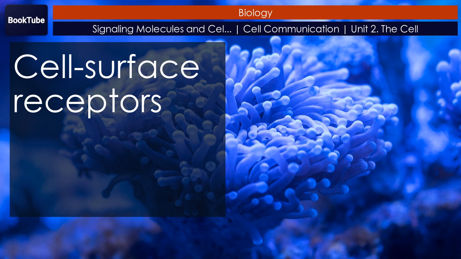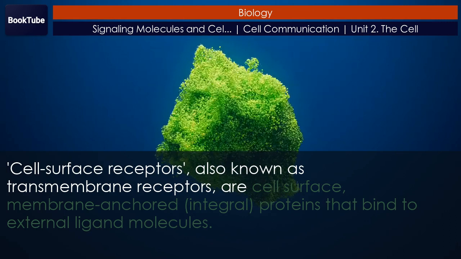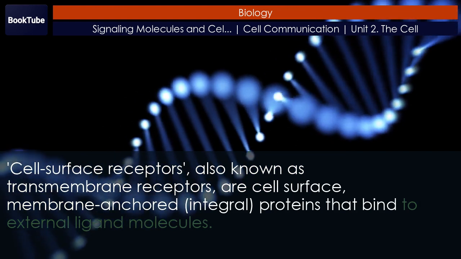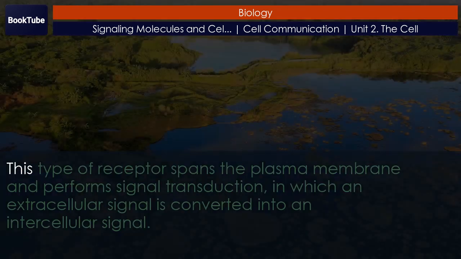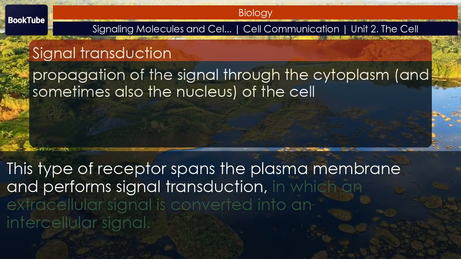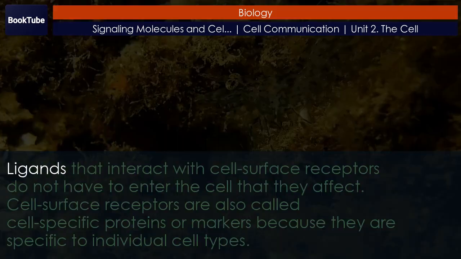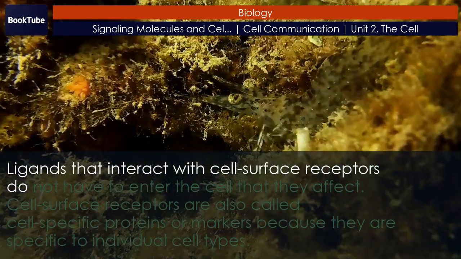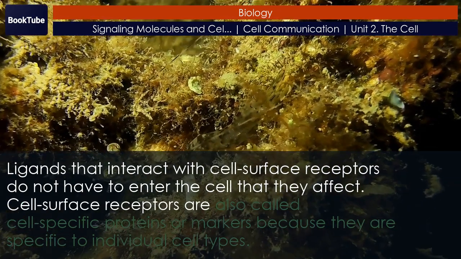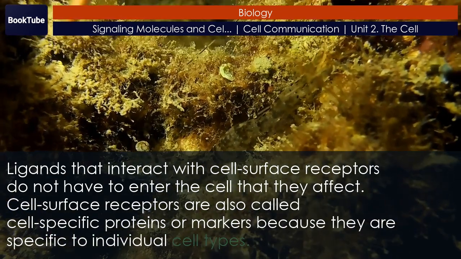Cell surface receptors. Cell surface receptors, also known as transmembrane receptors, are cell surface, membrane-anchored, integral proteins that bind to external ligand molecules. This type of receptor spans the plasma membrane and performs signal transduction, in which an extracellular signal is converted into an intercellular signal. Ligands that interact with cell surface receptors do not have to enter the cell that they affect. Cell surface receptors are also called cell-specific proteins or markers because they are specific to individual cell types.